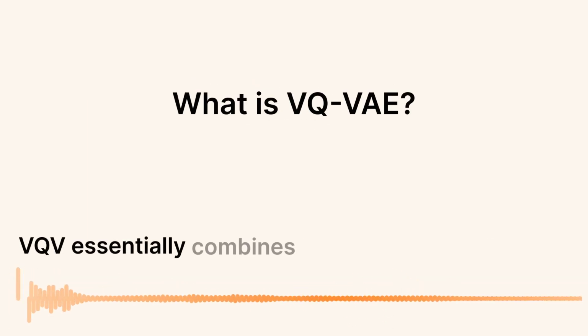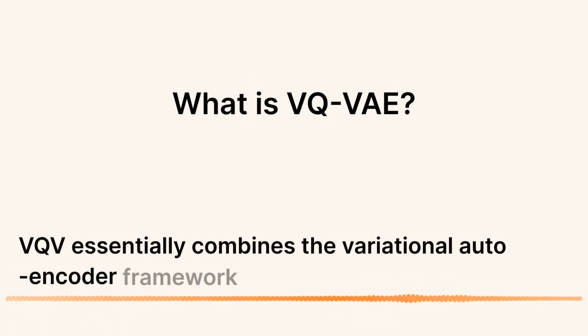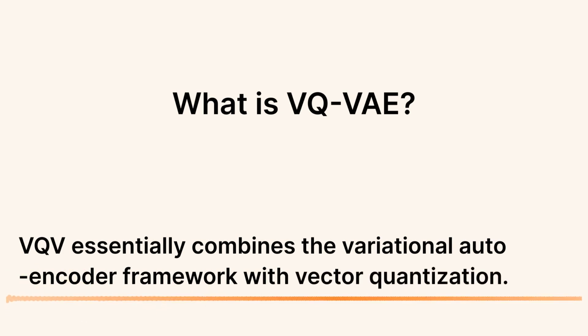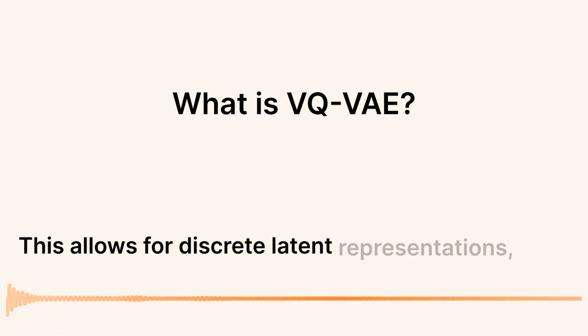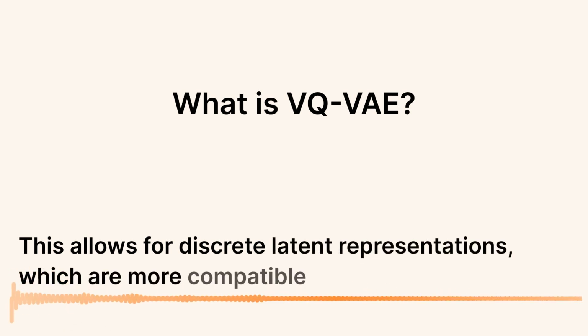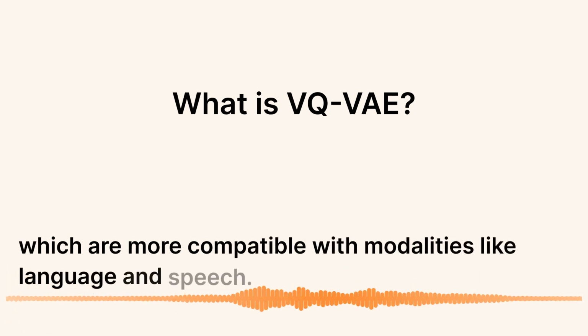VQ-VAE essentially combines the variational autoencoder framework with vector quantization. This allows for discrete latent representations, which are more compatible with modalities like language and speech.